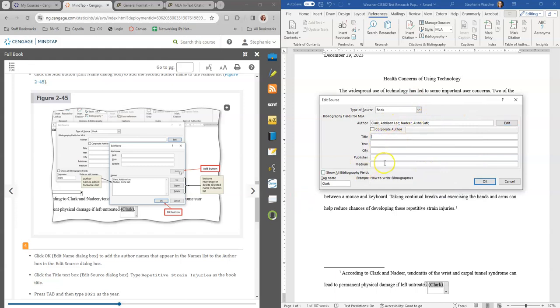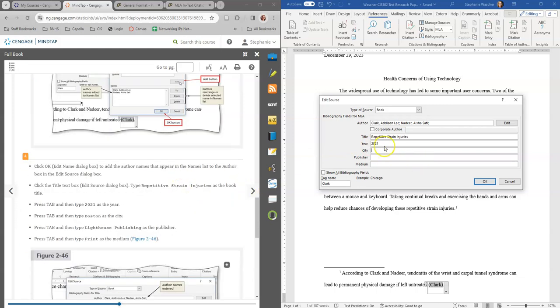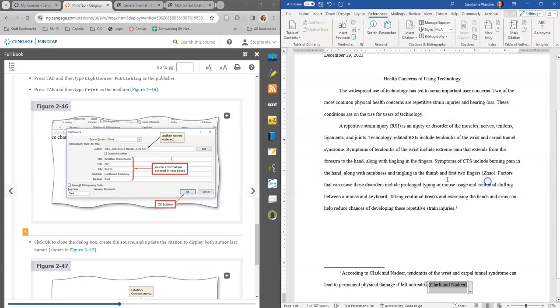The title is Repetitive Strain Injuries, 2021. Let's see what the city is. Boston. And then Lighthouse Publishing. And it is print. Okay, so that's it, and we click OK.